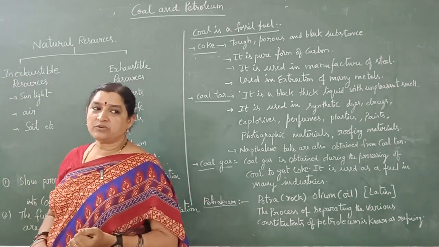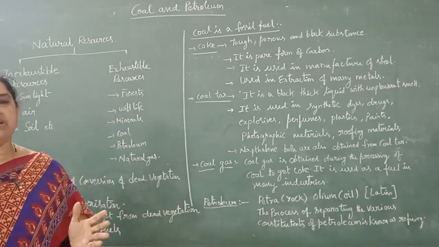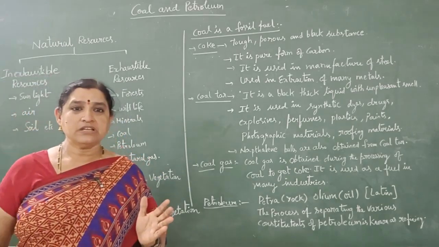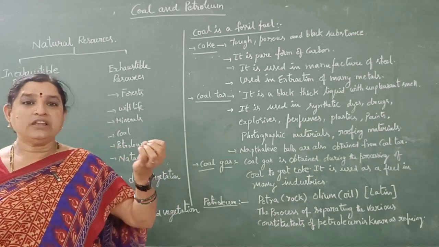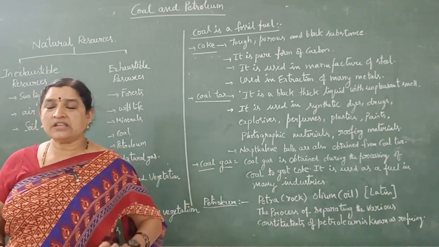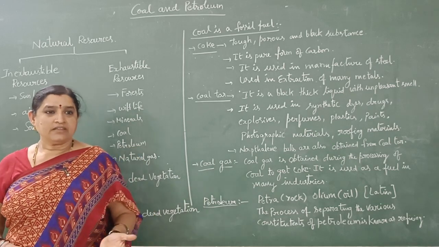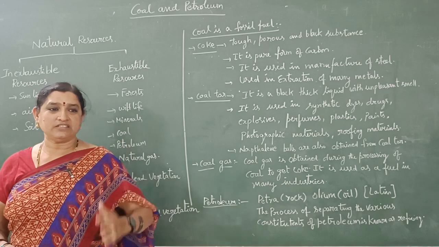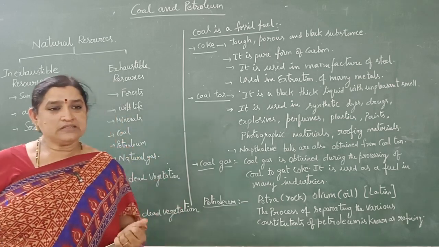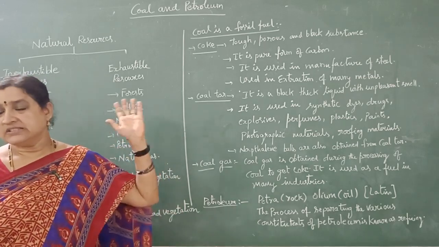What are the inexhaustible resources? What is the meaning of exhaustible? It means if we are utilizing continuously, they are limited. Inexhaustible means they are unlimited. We can get them freely from nature. One of them is the sun.